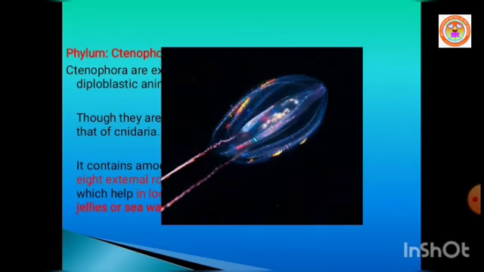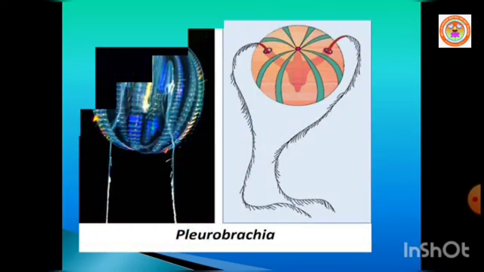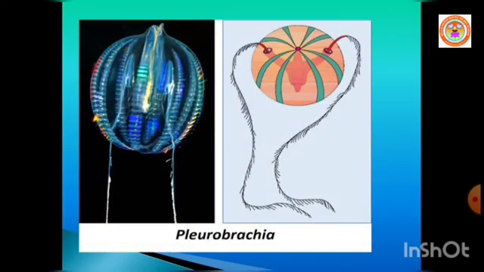These animals have an ability to live in the dark by emitting light, which we call bioluminescence. Bioluminescence means the ability of an organism to emit light.